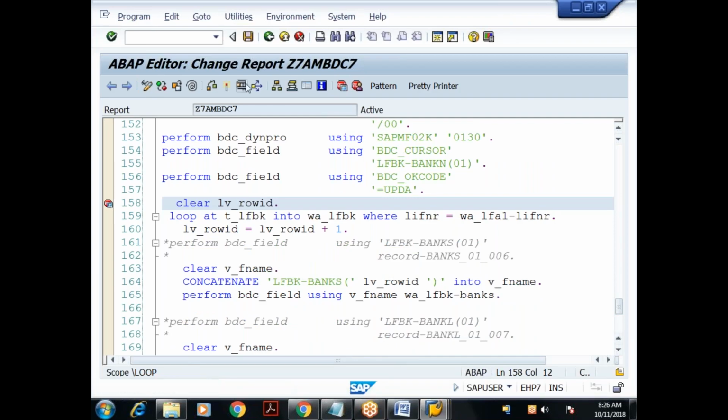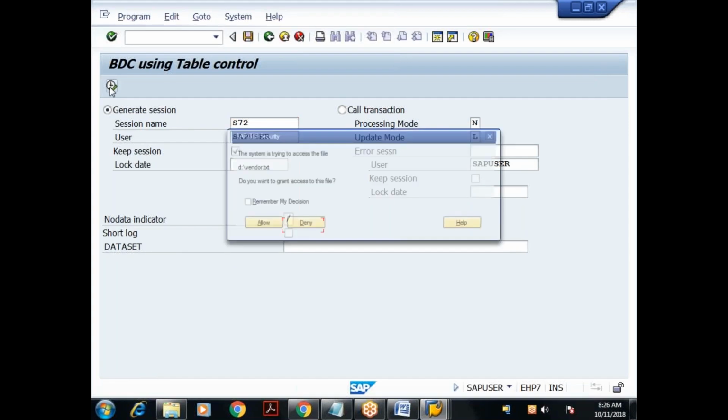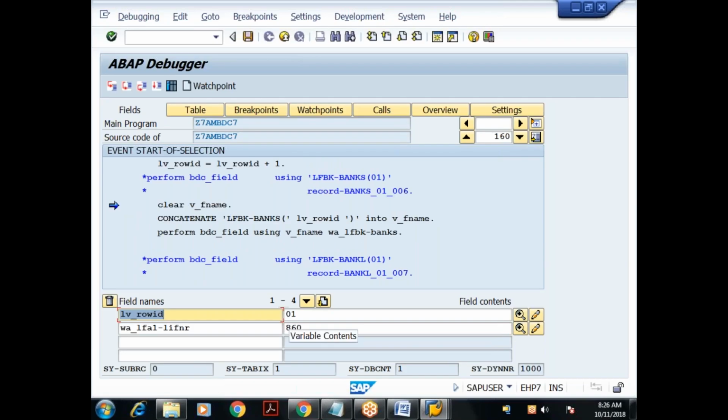Let me execute. I'll give the session object name as S72. Keep session. Session object would be created. If you see the row ID, it is 00. Now I'm looping it. What vendor did I get? 860. This 860 has got three bank records. The moment I enter the loop, row ID is incremented by 1, so I got 01.